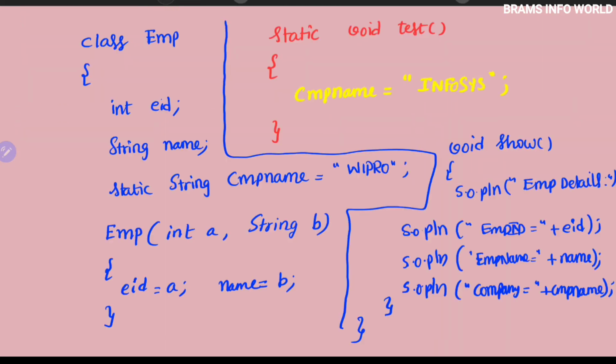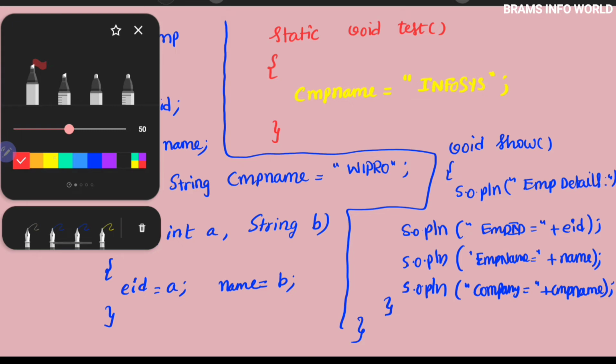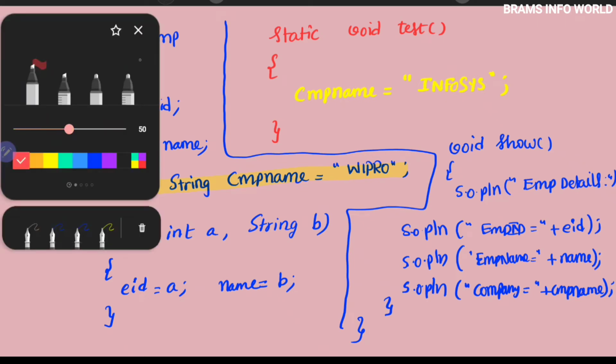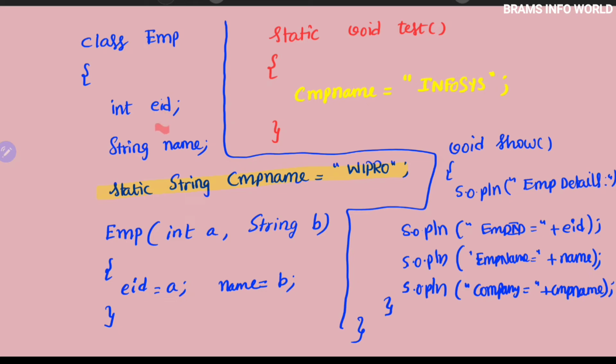In the program, you can clearly observe that there is static data here. And what is the static method? The static method is, see, employee ID, name and company name is Wipro, and it is a constructor as per the previous video program, and this is the new one. Test is a static method, and the company name as per the explanation is Infosys. Okay, and show is for printing the details, and closing of the subclass. So this is our basic subclass program.